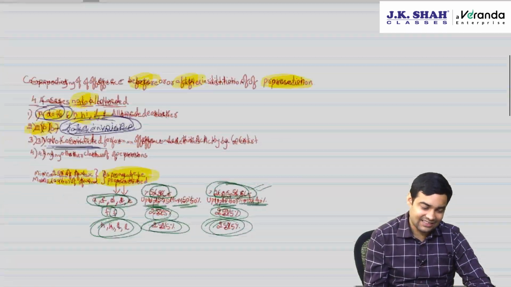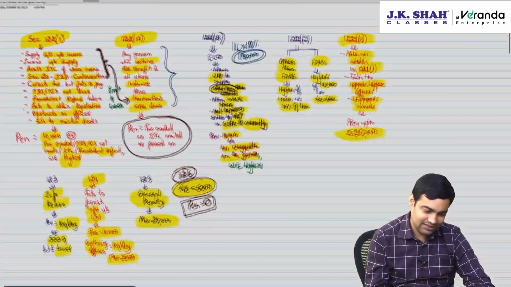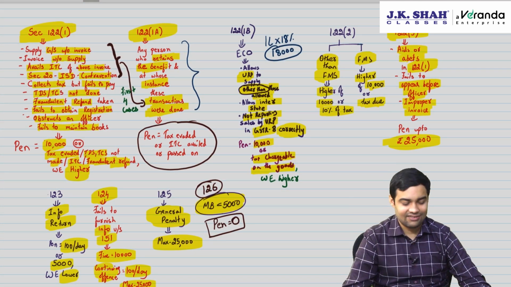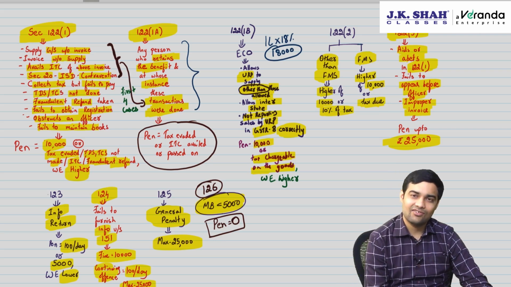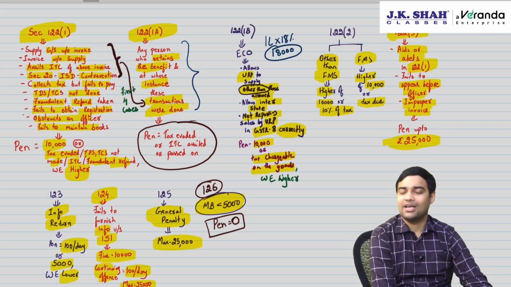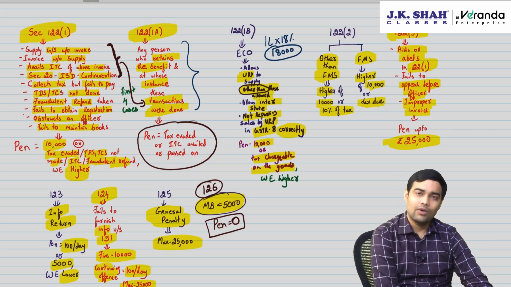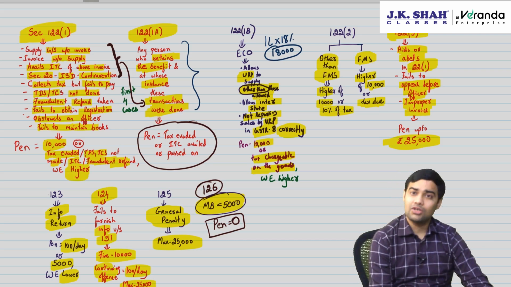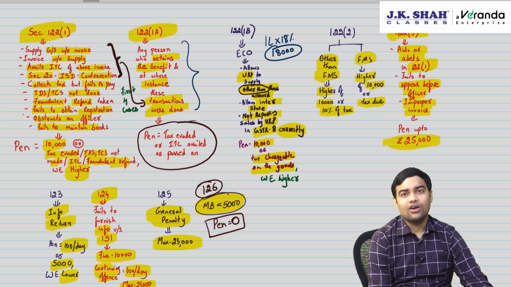Okay, let's once again go through all these important points. 122(1), various crimes, and the penalty is 10,000 or tax evaded or TDS, TCS or fraudulent export, whichever is higher. 122(1)(a), for cases at whose instance these transactions were done and he retains the benefit, penalty equal to tax evaded or ITC passed on. 122(1)(b), for ECO, if ECO allows someone to sell who is not allowed, if ECO allows interstate who is not allowed, or does not report correctly sales of unregistered persons in GSTR 8, penalty 10,000 or tax applicable on such goods or services.